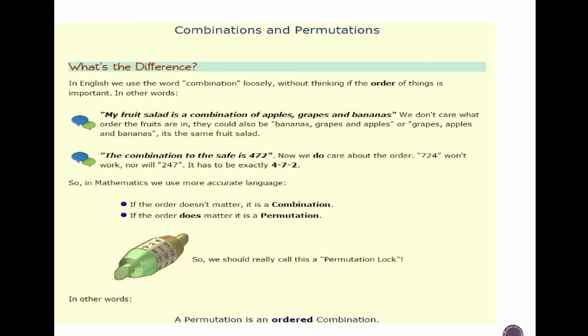Now, we do care about the order. 724 won't work, nor will 247. It has to be exactly 472. So in mathematics, we use more accurate language. If the order doesn't matter, it is a combination. If the order does matter, it is a permutation. So you have to take note of this term in statistics. So we should really call this a permutation lock. In other words, a permutation is an ordered combination.